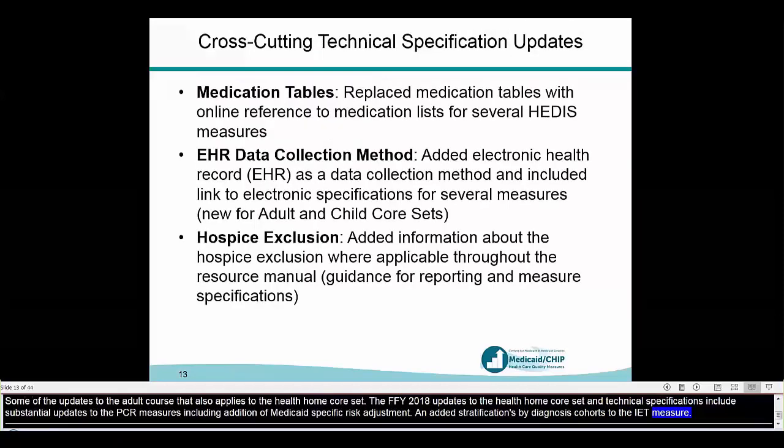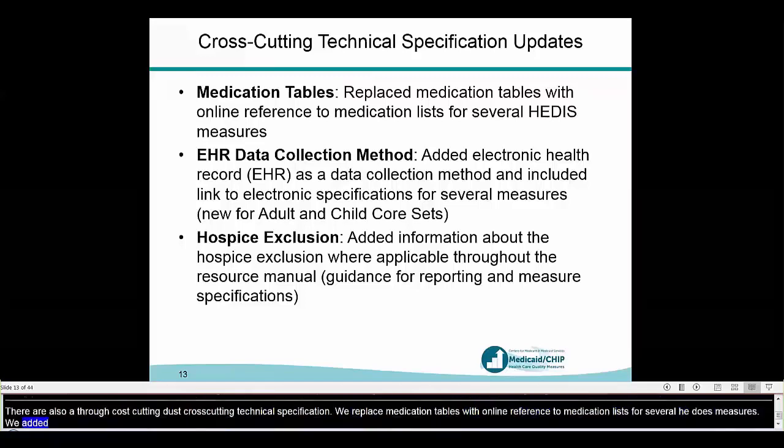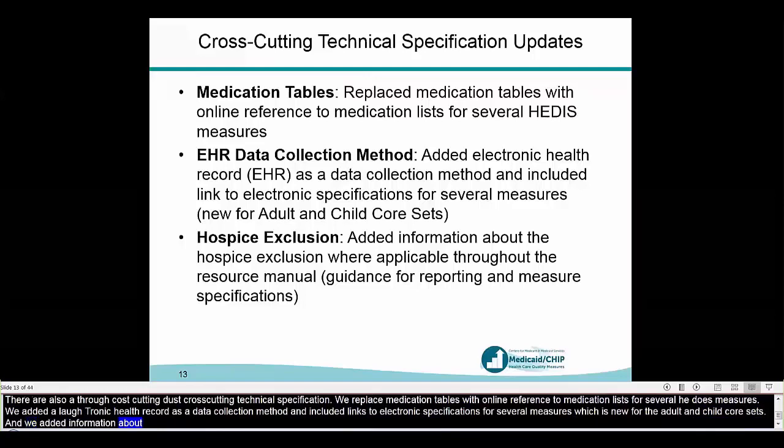There are also a few cross-cutting technical specification updates. We replaced medication tables with online reference to medication lists for several HEDIS measures. We added electronic health record, or EHR, as a data collection method and included links to electronic specifications for several measures, which is new for the adult and child core sets. And we added information about the hospice exclusion where applicable throughout the resource manual, including to guidance for reporting and measure specifications. Next slide, please.